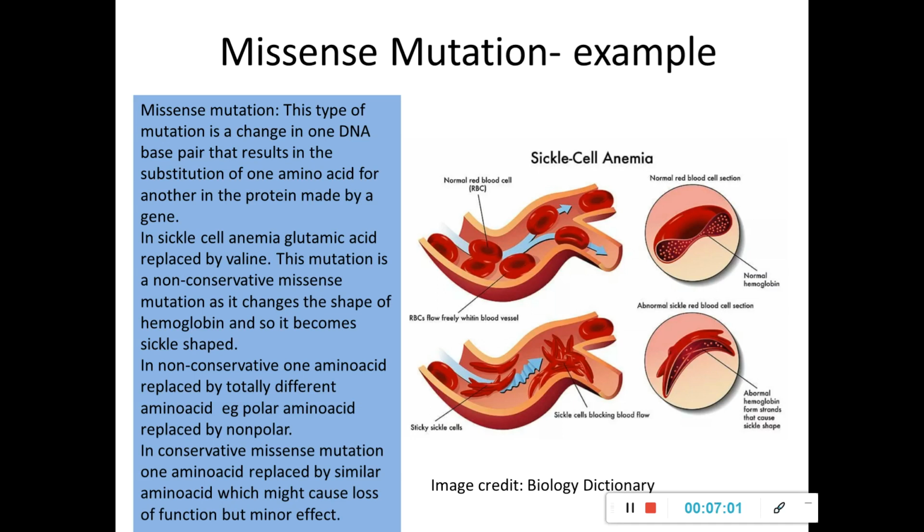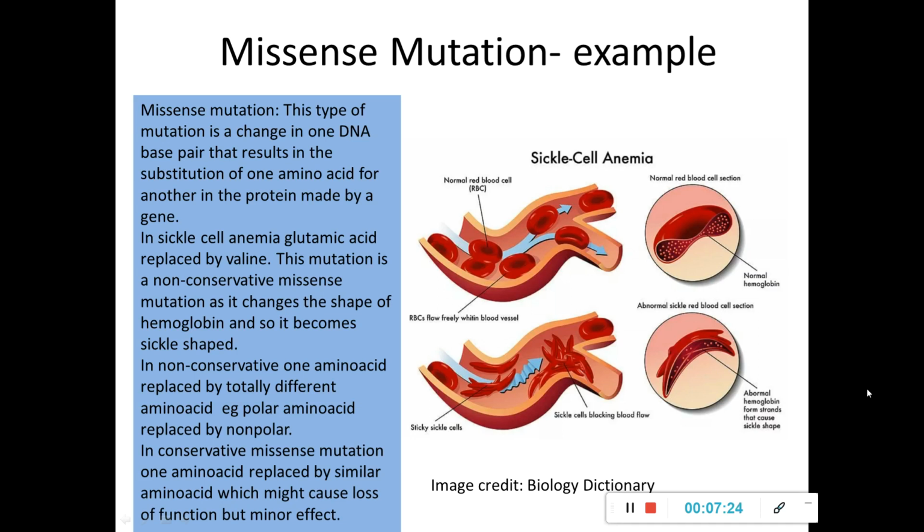The RBC will become sickle shaped, and the function of the hemoglobin to carry oxygen properly will be affected. And since sickle shaped blood cells are flowing, the blocking of the blood flow will also happen.